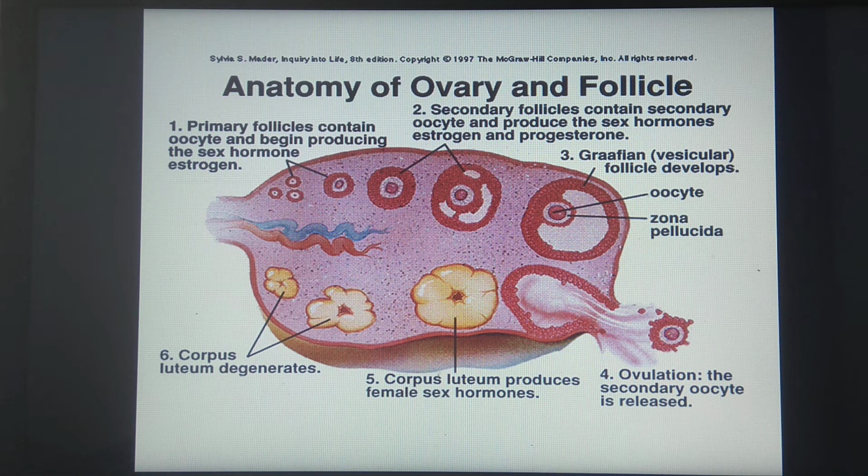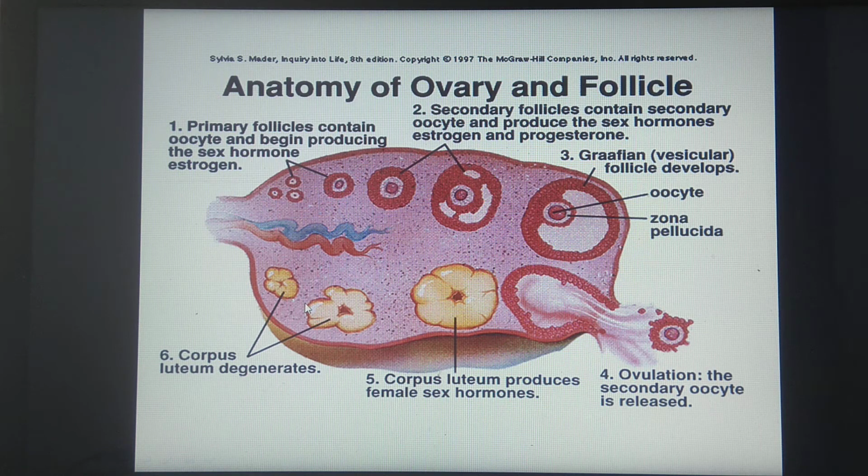So you have to remember this anatomical structure of the ovary, a transverse section of the ovary, and all these details properly because they will be required for further understanding. If ovum is fertilized, corpus luteum maintains itself and secretes progesterone. If not fertilized, corpus luteum is converted into corpus albicans and progesterone level falls.